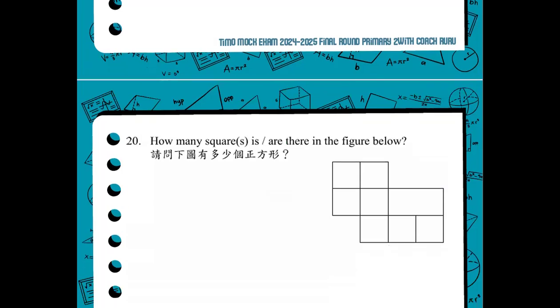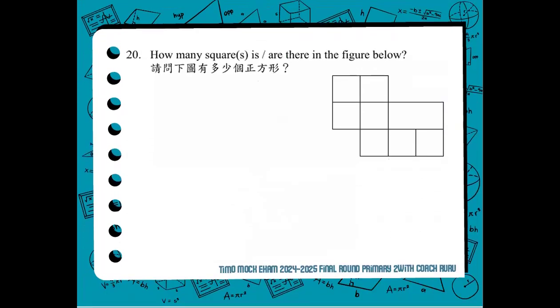Next, number 20. How many squares are there in the figure below? Well, we have to remember that a square will always be a square as long as the 4 sides are equal. Meaning, if this side is 4 centimeters and the other sides are also 4 centimeters, then it is a square.